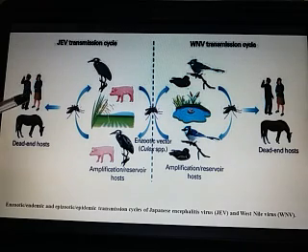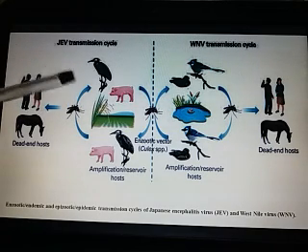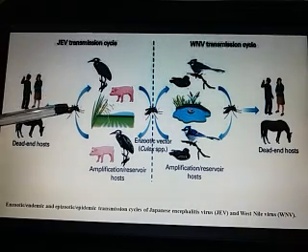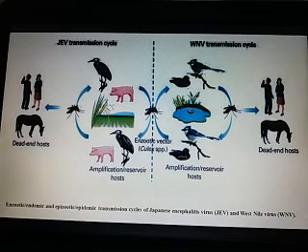But from the human, the virus cannot be transmitted through the mosquito to cause a successful infection, because the viral load is not sufficient in the human blood that can be sucked by the mosquito to cause a successful infection in a new, healthy human.